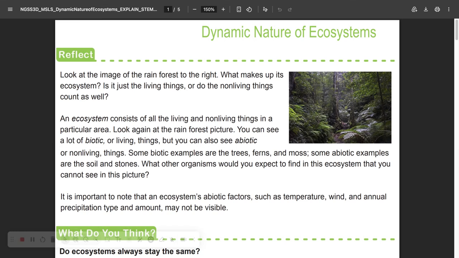Dynamic nature of ecosystems. Reflect. Look at the image of the rainforest to the right. What makes up its ecosystem? Is it just the living things, or do the non-living things count as well?